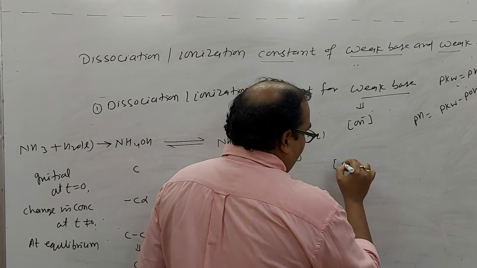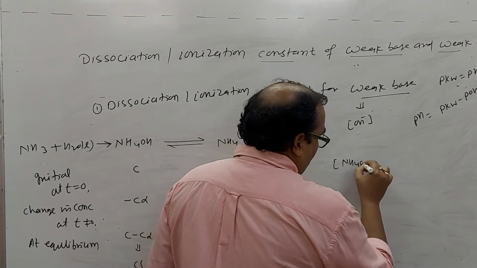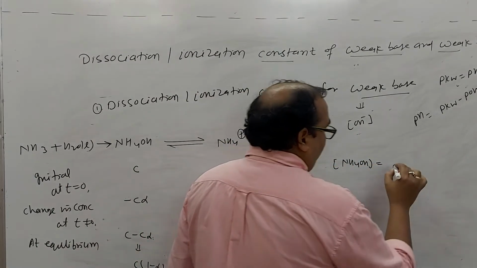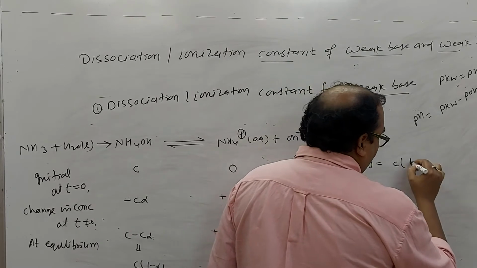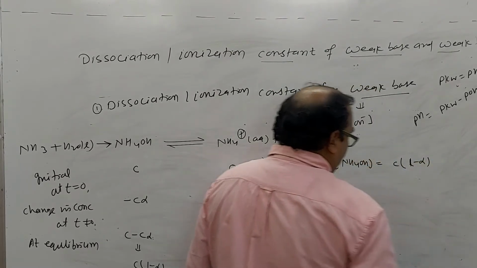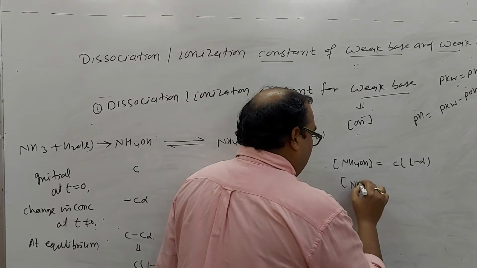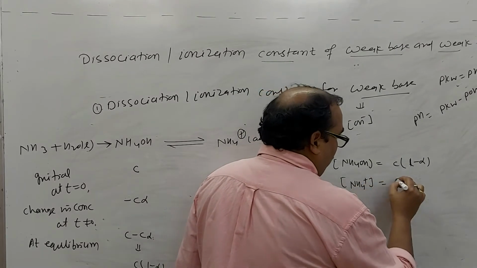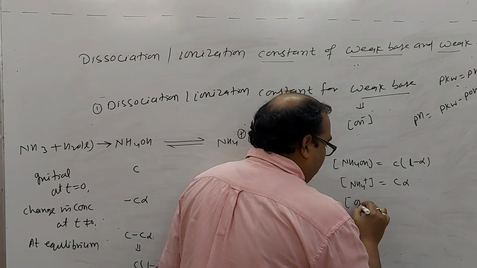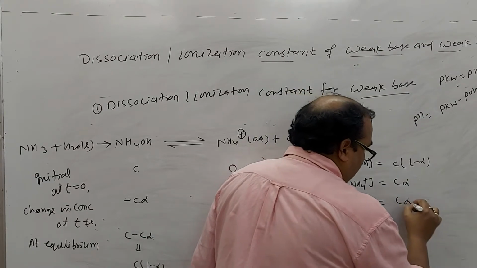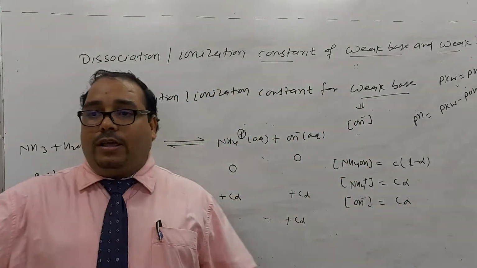So we can write here: what is the concentration of NH4OH? Obviously you get C(1 minus alpha). What is the concentration of the ammonium ion? You get C alpha. What is the concentration of hydroxide ion? This is also C alpha. Is it okay for everyone?